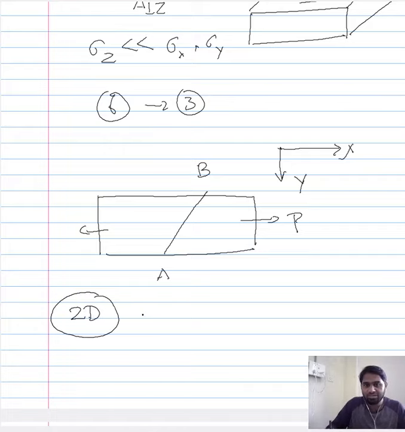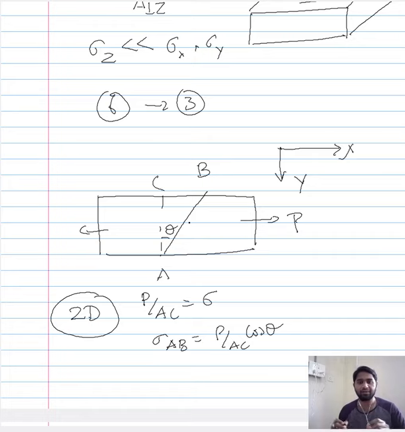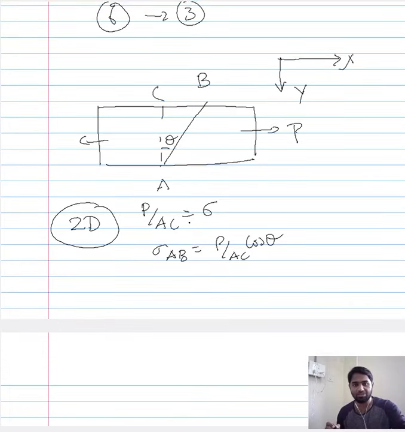In the two-dimensional case, the overall normal stress would be P by AC. Now we expressed the stress on AB in terms of P by AC through the angle of inclination, cos theta. If you could recollect, this is what we did in the two-dimensional case.